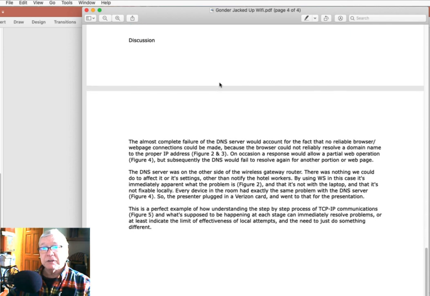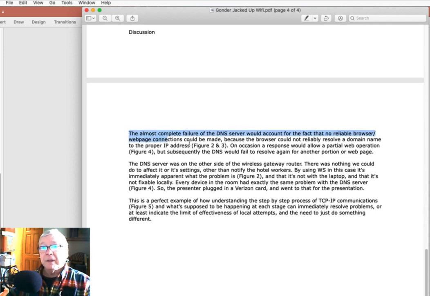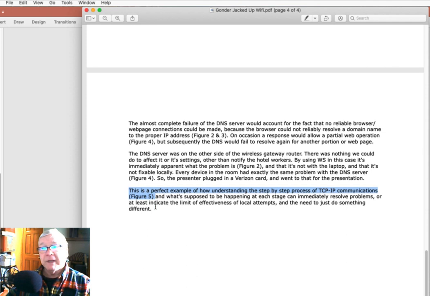Now here's my discussion. Well, the discussion is, etc., etc., figure 4, etc., etc., figure 2, etc., etc., figure 5. So where I'm discussing the information that was notated in the results, I'm indicating where that is. It's in figure 5. And that's it.